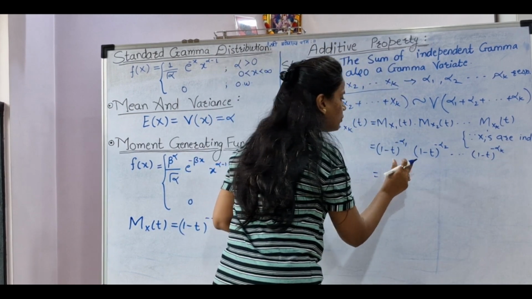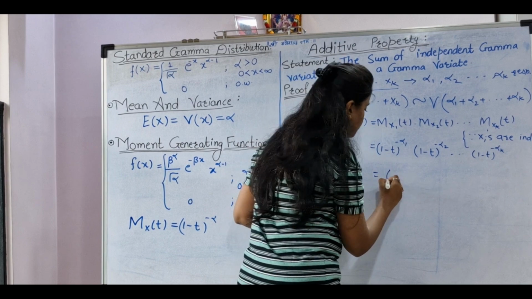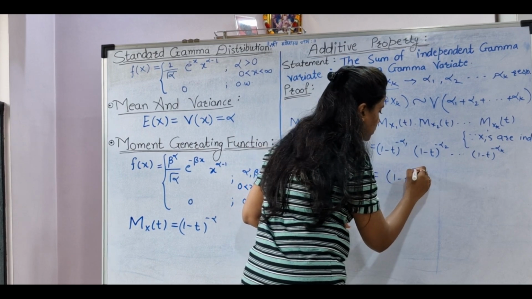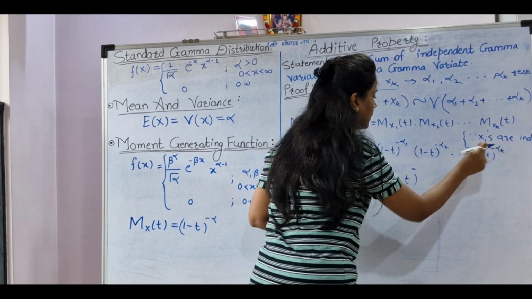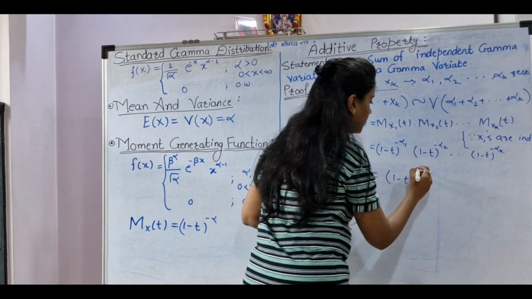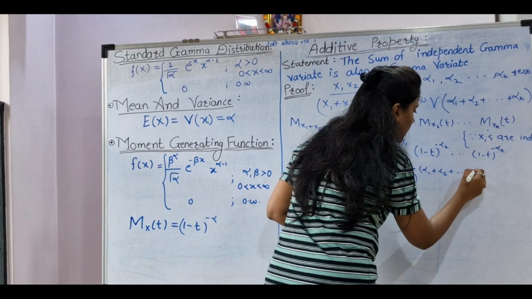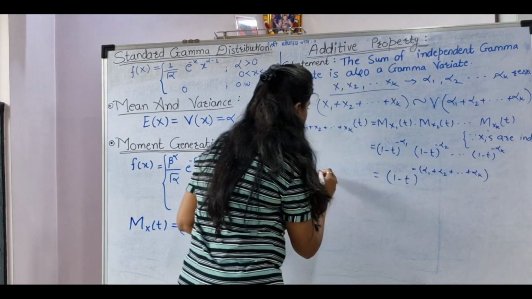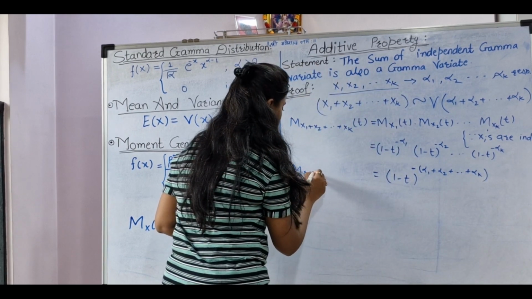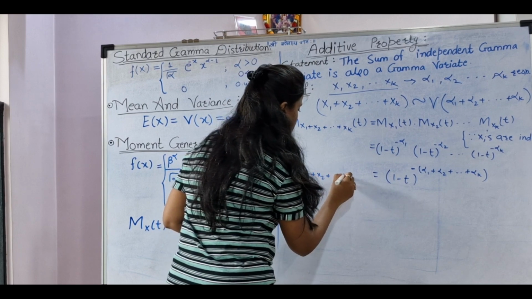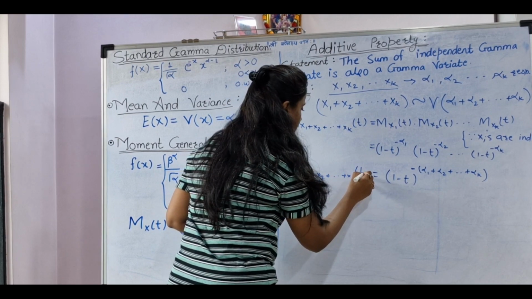Now how can we write this term? (1 minus t) to the power, from the index I can take minus common, so it will be alpha 1 plus alpha 2 plus alpha k. This is M of x1 plus x2 plus xk at t.